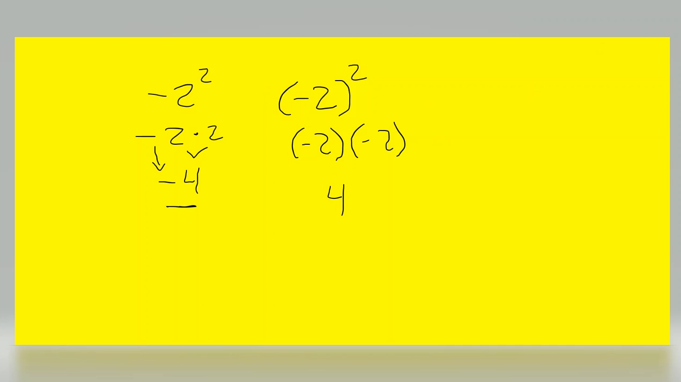So I get two totally different answers based on if I put it in parentheses or not. The parentheses tells you to square the negative and the 2, where without the parentheses, you're only squaring the number and not the negative. So that's why it's important to always substitute in parentheses.